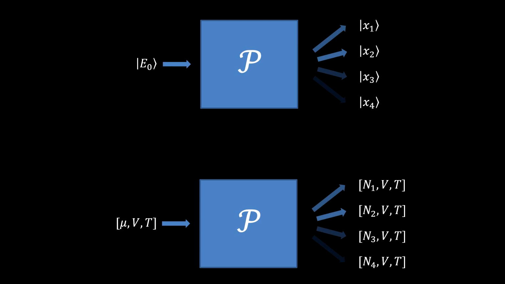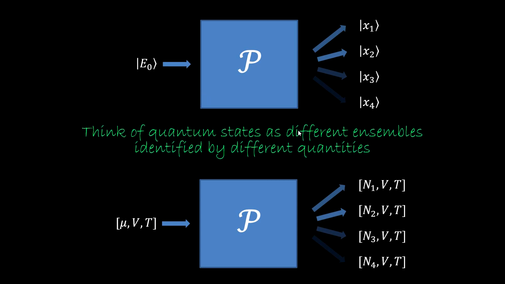You should think of quantum states as different types of ensembles identified by different quantities. The observable essentially identifies a family of ensembles of eigenstates, like in thermodynamics, μVT identifies the grand canonical ensemble. And the eigenvalue identifies a particular one in the family. While in statistical mechanics we have only a handful of types of examples, in quantum mechanics we have infinitely many. But the gist is the same. The conjugate quantities arise because preparing an ensemble in equilibrium means letting some other quantity fluctuate.